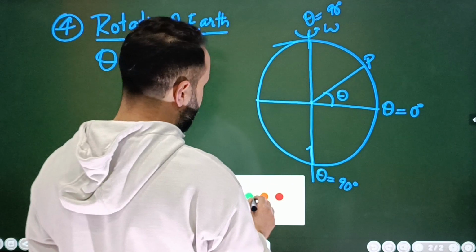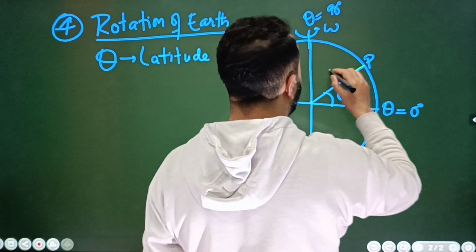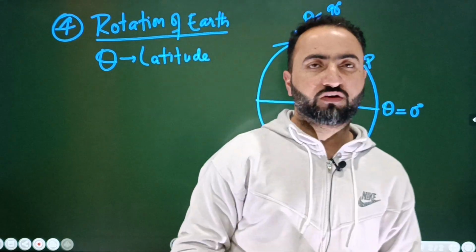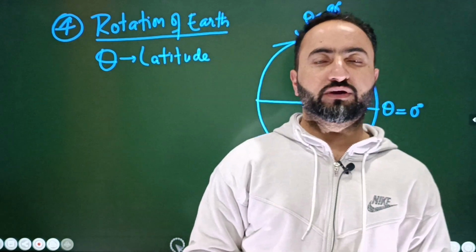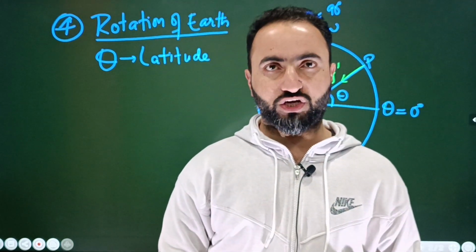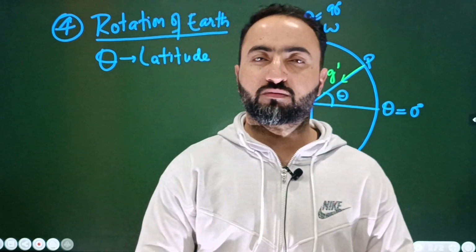Then at the point P there will be some acceleration. For example, we will say that the acceleration due to gravity at this point is g dash. And what is this g dash? And how is it different from the g? The g is the acceleration due to gravity on the surface of earth in absence of rotation. We assume that the earth is at rest, so because of that the acceleration due to gravity is simply equal to g.